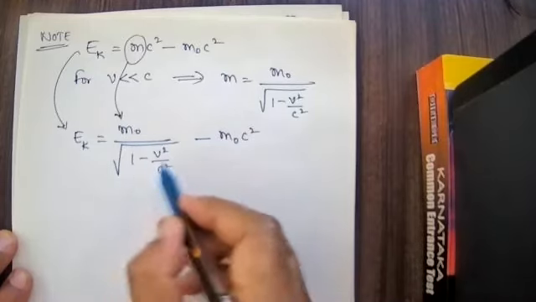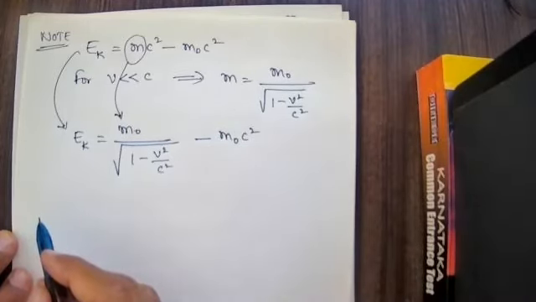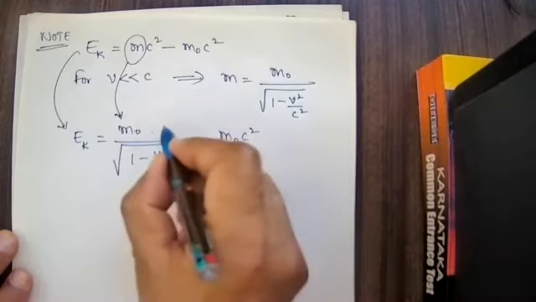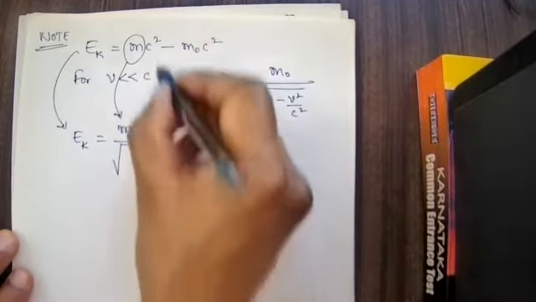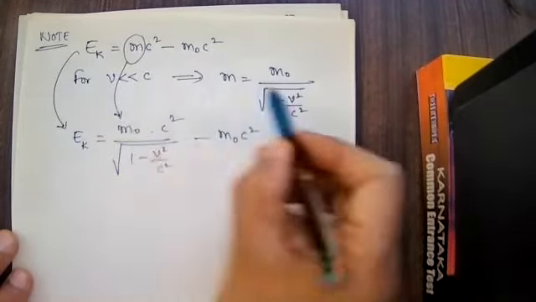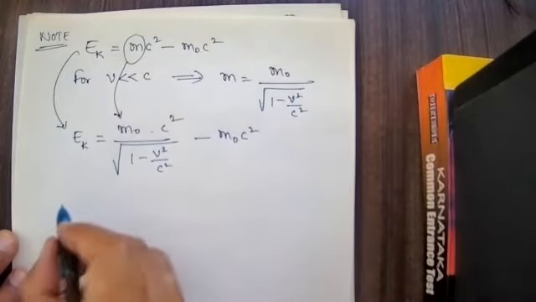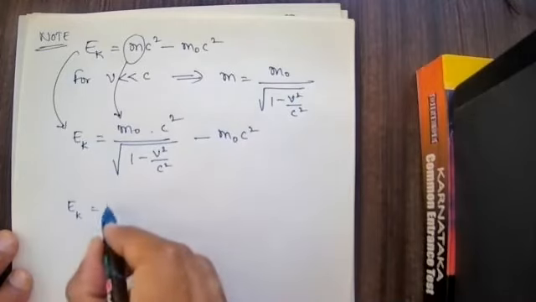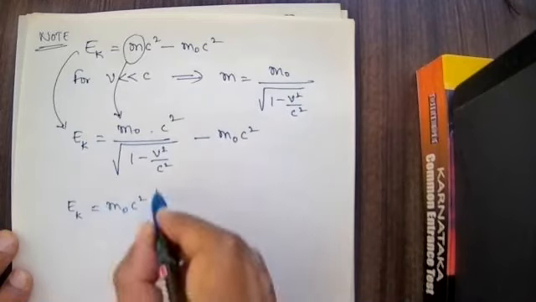Here m naught c square is a common factor, so I will take it outside.